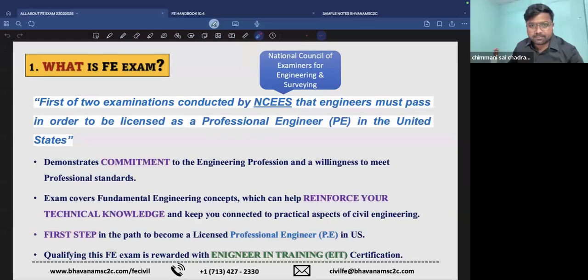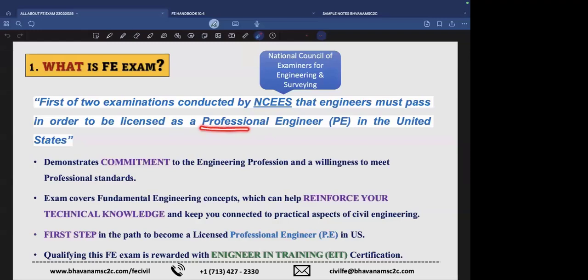Yeah, I have colleagues who are PE and SE. Usually in the USA, to sign any drawing, you need the license in the respective state. For that you have to pass PE, but before that we have to pass FE, and after that you have to meet the experience criteria as per the state.